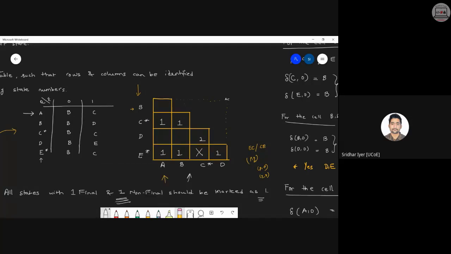That C comma E cannot be marked with any value right now. So for the time being, I'm putting a cross over there. You can use a pencil to make a cross for temporary purposes. You can then move on and check if any other operation is possible or not. Is everyone clear till here?